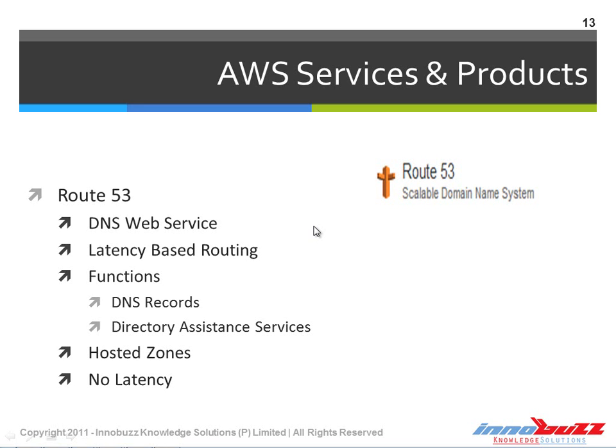It provides LBR, latency based routing, and it also manages the mapping between the domain names and the IP addresses. We can compare it to a normal phone book. In a normal smartphone, we have a phone book in which we store the contact details, and when we call somebody, we select the name, click the call button, and make the call, where in the background the number is getting dialed to the telecom provider.